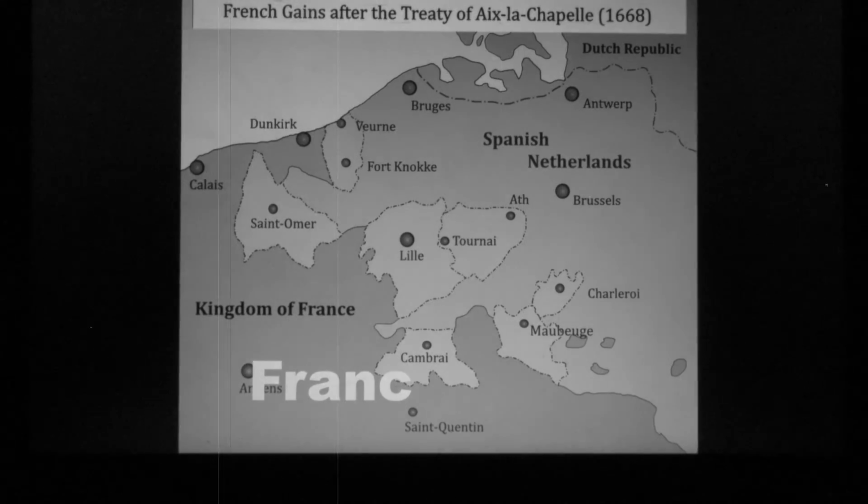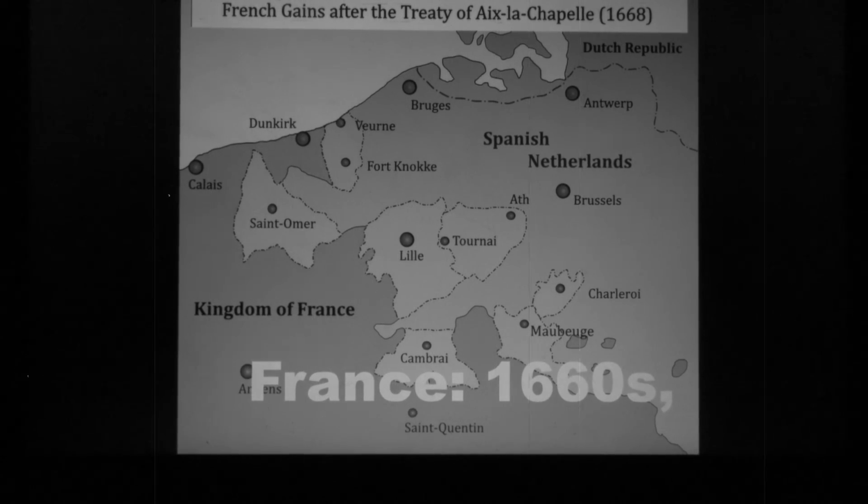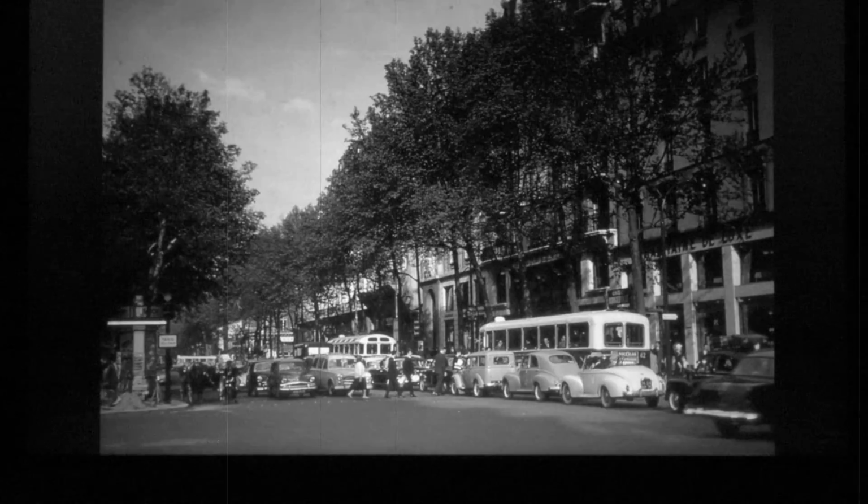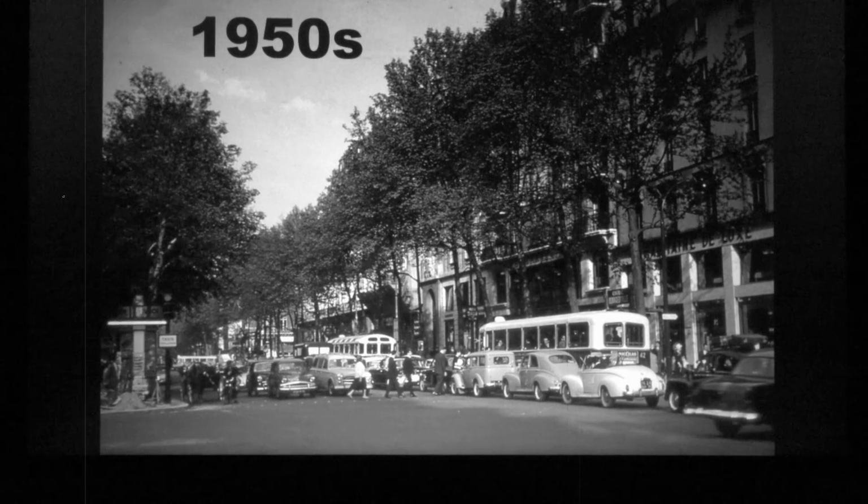France, 1660s, first part of the reign of Louis XIV and victory in the war with Spain. 1810s, time before Napoleon's defeat. 1950s and beginning of 1960s, the peak, Charles de Gaulle's reign. Next peak 2100s.